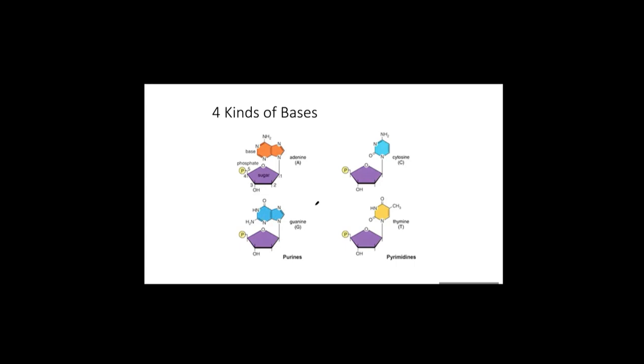So adenine and guanine belong to the purine group. And cytosine and thymine show a less bulky structure, so they belong to the pyrimidine group. A chemical bond must form between a purine and a pyrimidine, not within purines and not within pyrimidines.